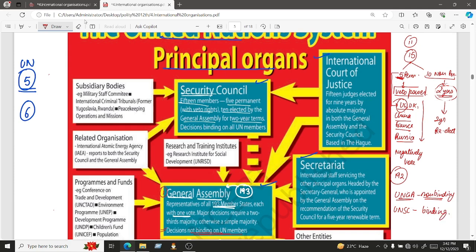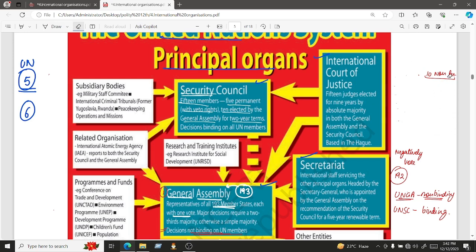Okay. Now let's talk about the third most important principal organ of the United Nations, and that is your International Court of Justice. You must have heard about the Supreme Court, High Court, District Court, but what is after the Supreme Court? Let's say you can go to the District Court, right? Now let's say your matter could not be solved in the District Court, then you go to the High Court, and even if the High Court could not resolve your issue, then you will go to the Supreme Court.